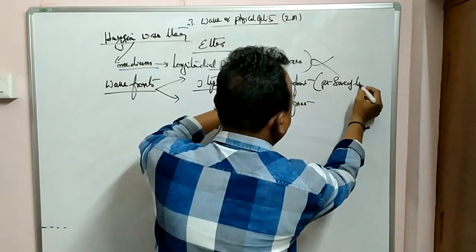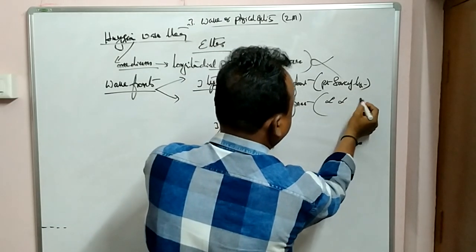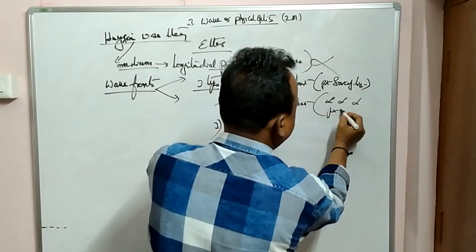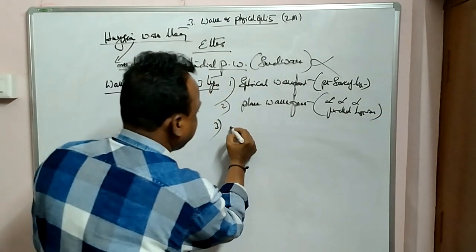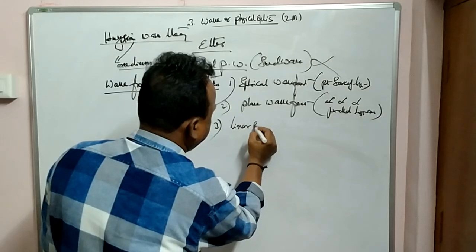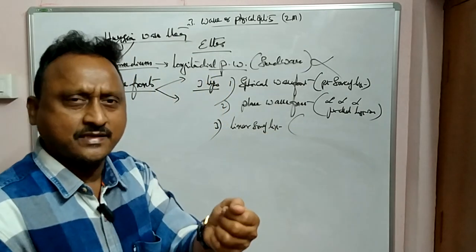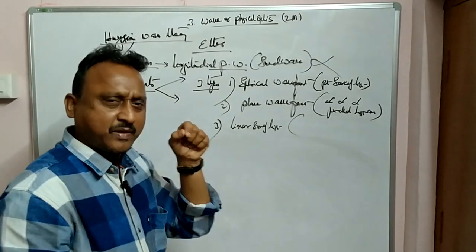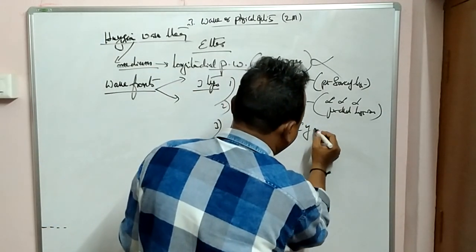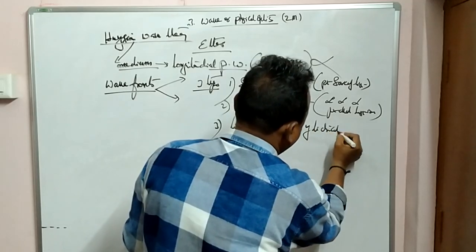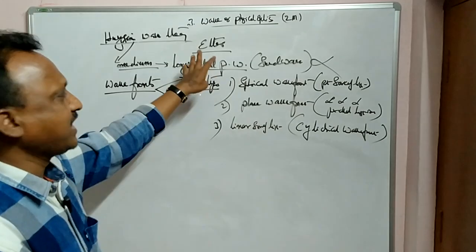Plane wave front comes from light coming from infinity, that is parallel light rays. And the third is a linear source of light, like a torchlight, where a beam of light comes in a straight line. From this a cylindrical wave front is formed.